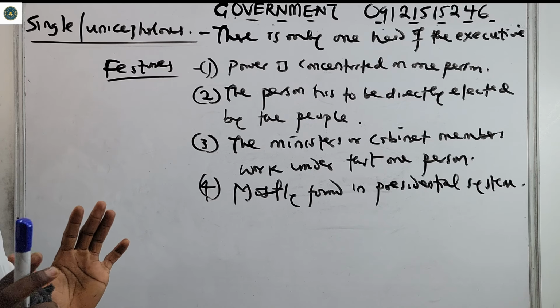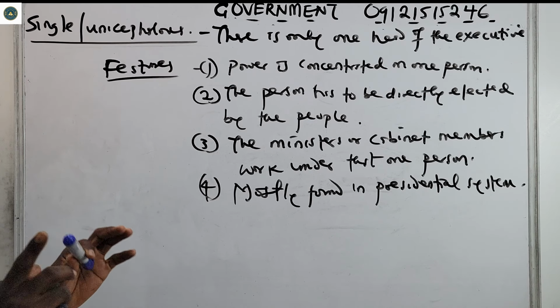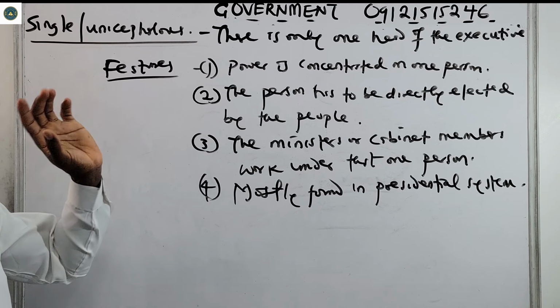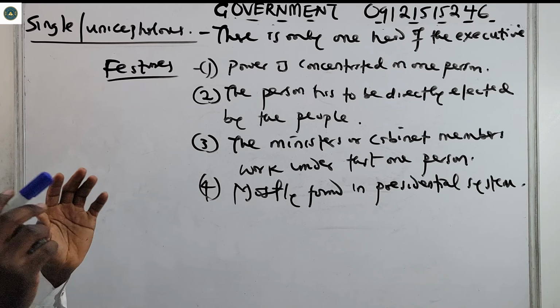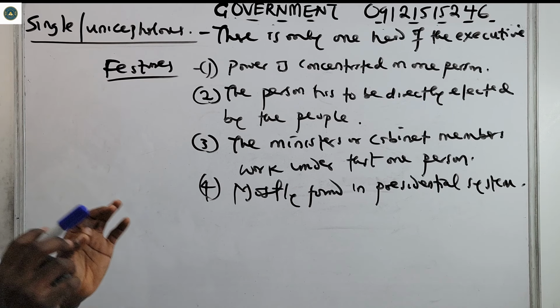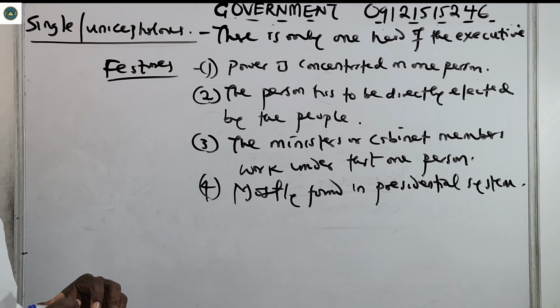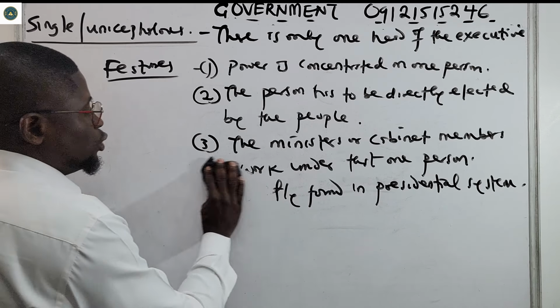I believe that is very clear, so we should not miss any points that pertain to this. There's only one head of the executive. The person has full executive power and functions as the head of state and head of government. So now let us see the dual executive.